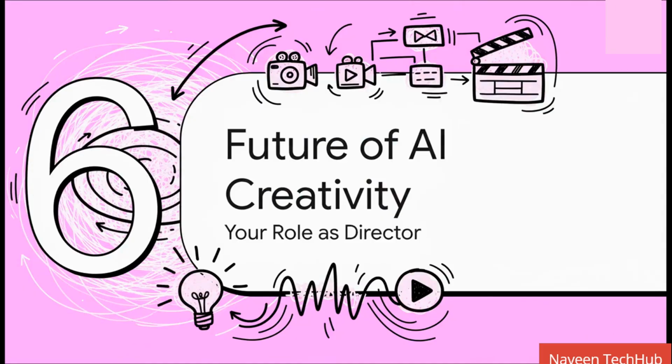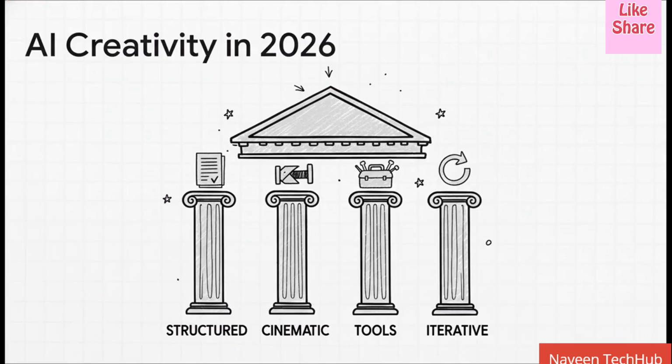Okay, let's bring it all together for the final takeaway. As these AI tools get more and more powerful, our job as creators is changing. It's becoming way less about guesswork and hoping for a lucky result, and much more about directing with clear intent and a strong creative vision. So really, it boils down to these 4 pillars for modern AI creativity. It isn't about finding that one magic prompt. It's about building a whole skill set, using structured, descriptive language, thinking like a filmmaker, knowing how to use the right tools for the job, and always iterating and refining your prompts and your results.